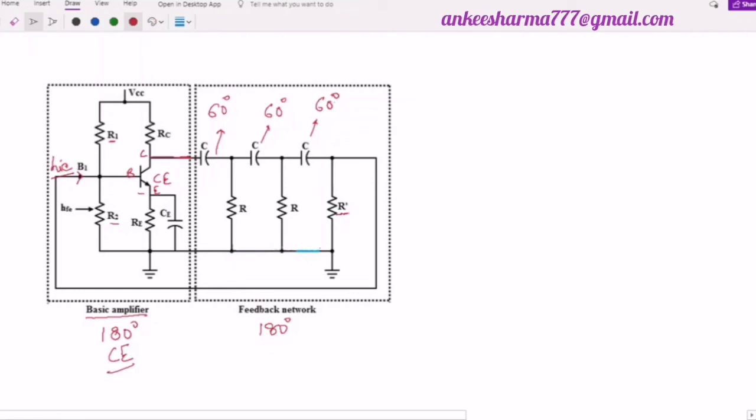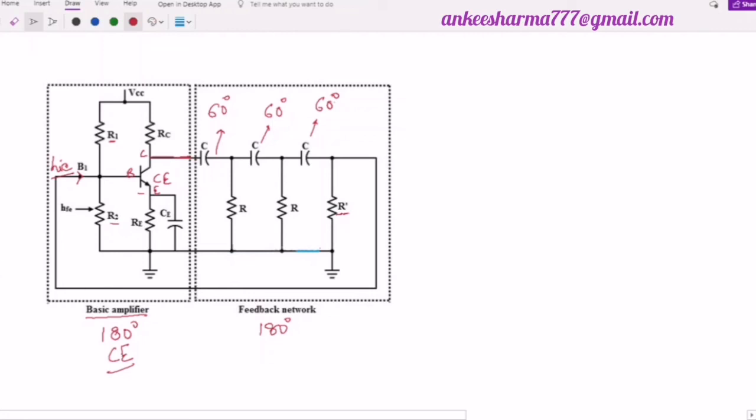So the overall resistance in the 3 branches will become equal to R. Is it clear? So this circuit is my RC phase shift circuit, where the phase shift is maintained by the RC. Now this RC, 3 RCs I have used. Using 2 would not be possible, because the maximum limit was a little less than 90, so it was not feasible. Amplification section is done by this.